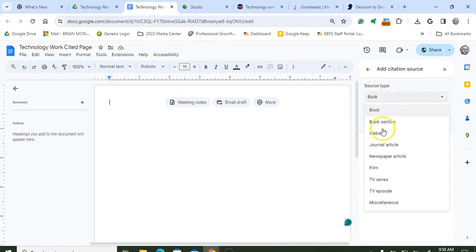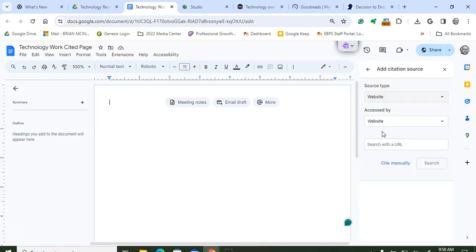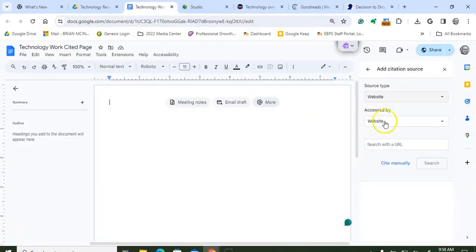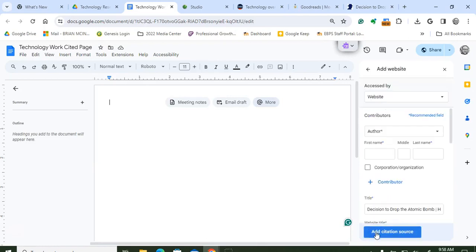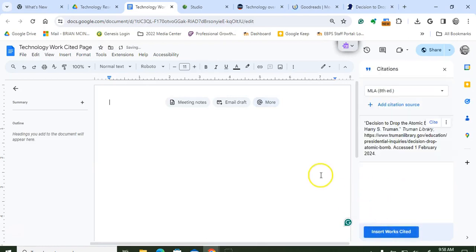For the website, it's going to be a website. And all you have to do for this is grab your URL. Just posting a URL is not a citation, but Google is going to take that and make it into a citation. So Control C, then Control V, and we do see we have some information missing here, but that's okay. We're going to add that to the citation.